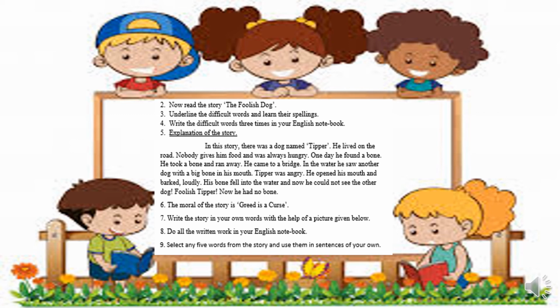Now you see in your booklet on page number 9, I have written a question: write the story in your own words with the help of a picture given below. I have given you this picture in your booklet. You see there is a picture of a dog holding a bone, and when he came to a river, he saw another dog in the river.